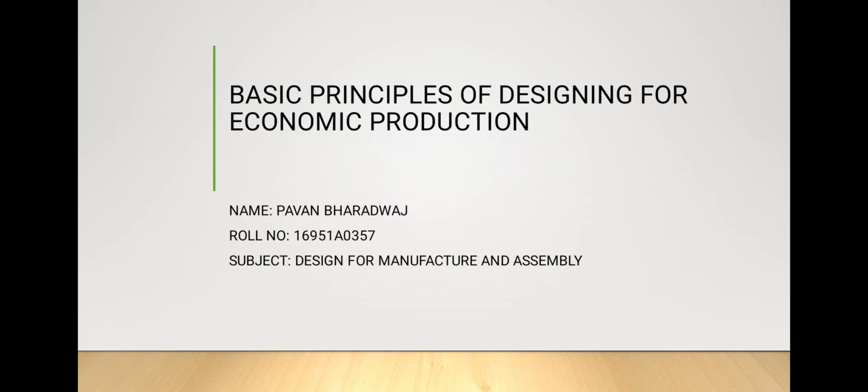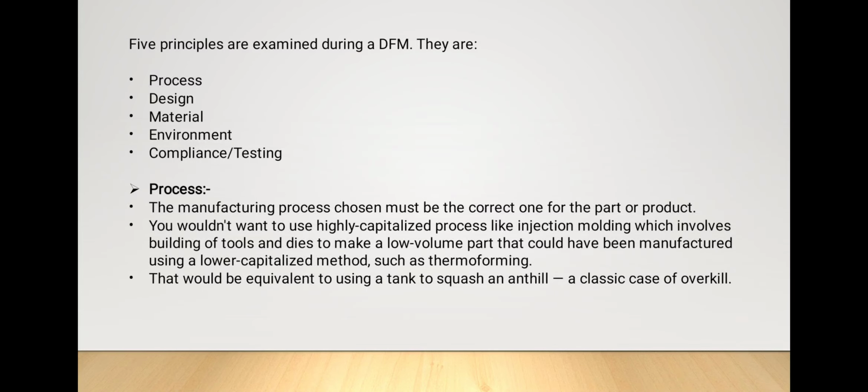Subject: design for manufacturing and assembly. Generally, there are five principles examined during design for manufacturing. They are process, design, material, environment, testing. These are the five major things we should consider.